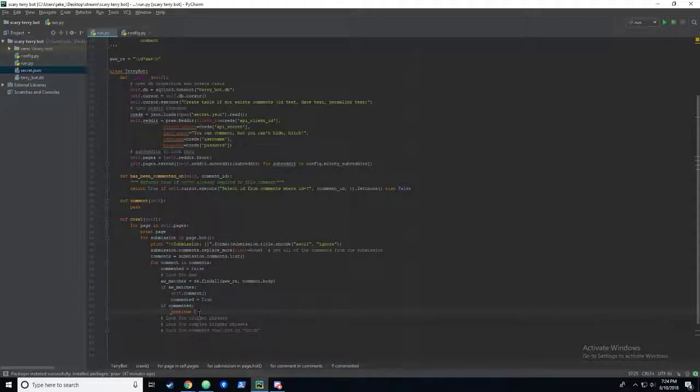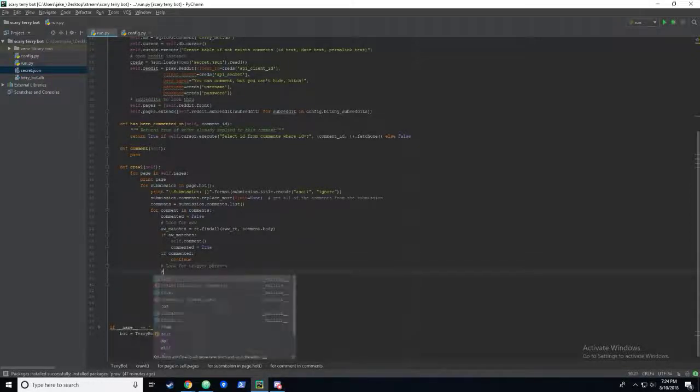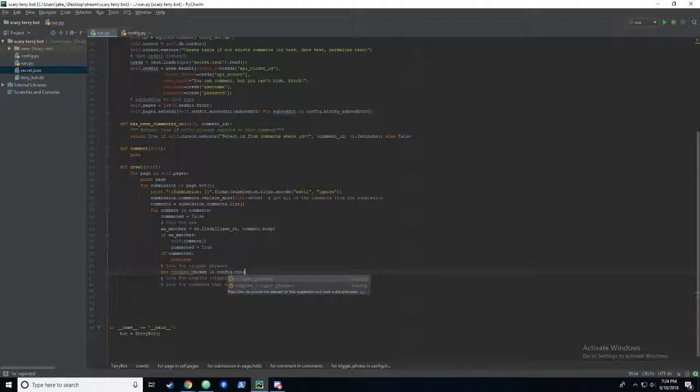Okay, so basically what this does is if we write a comment, then it hits the continue and goes back up to the top of the for loop without continuing the rest. So there we go, we got the down. Let's go ahead and look for trigger phrases. So we'll say for trigger phrase in config.trigger phrases. And this, we'll just do it a simple way.